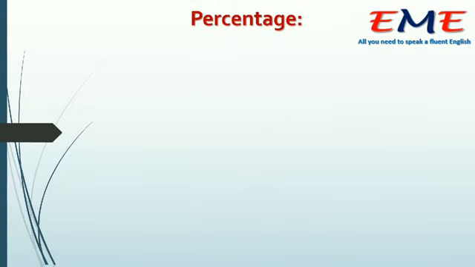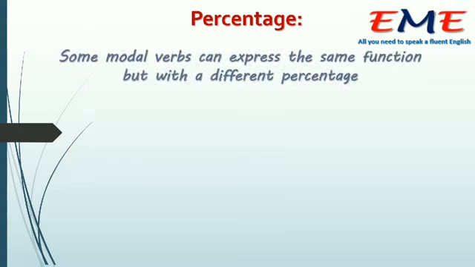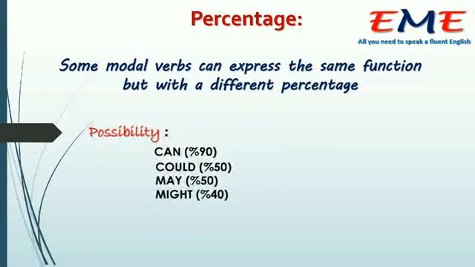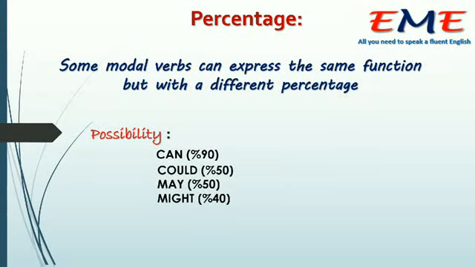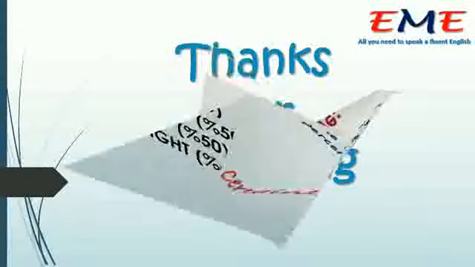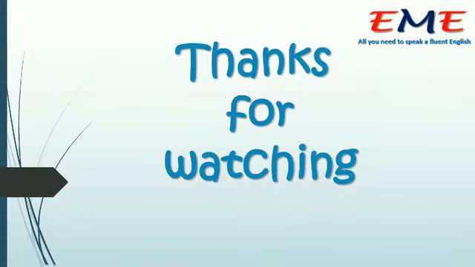How about the percentage? Some modal verbs can express the same function with different percentage, of course. As an example, for possibility, we can use can, could, may, and might. But can 90%, could 50%, may 50%, and might only 40%. The same for certainty. We can use must, 90%, and can't for impossibility, which means certainty. We are certain that something is impossible.